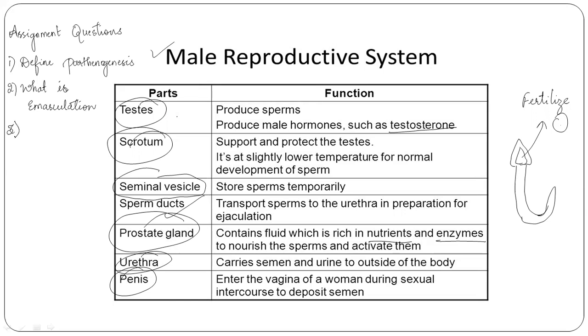The third one, differentiate between geitonogamy and xenogamy. So these are the 3 assignment questions for today.